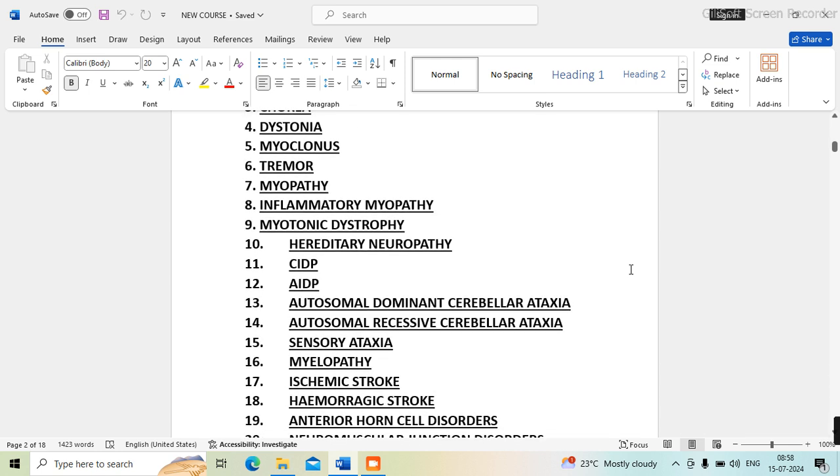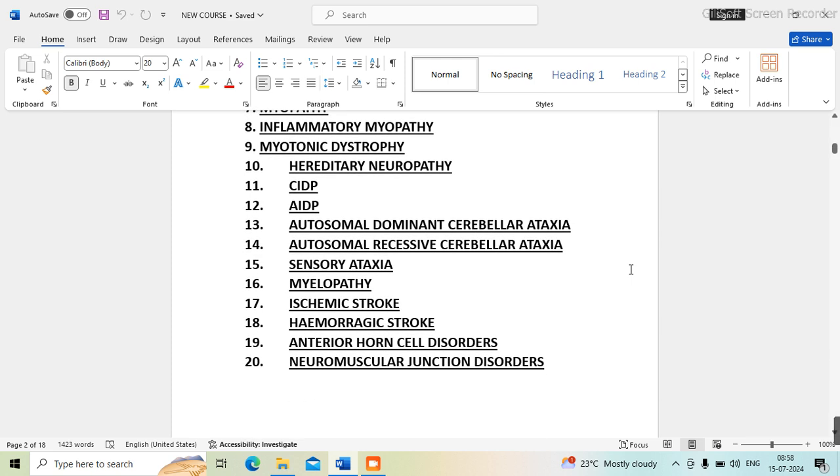Then in neuropathies we have the hereditary neuropathies, in which CMT, and autoimmune neuropathies like CIDP and AIDP can be asked. Then patients with cerebellar ataxia will come for evaluation, and in that, spinocerebellar ataxia is a favorite case of the examiners. So approach to autosomal dominant cerebellar ataxia and autosomal recessive cerebellar ataxia, in which Friedreich ataxia is a main phenotype, can be kept in the examination.